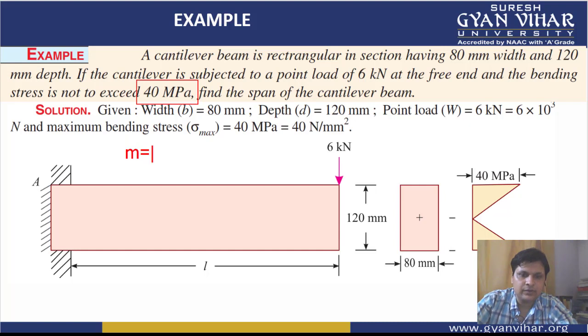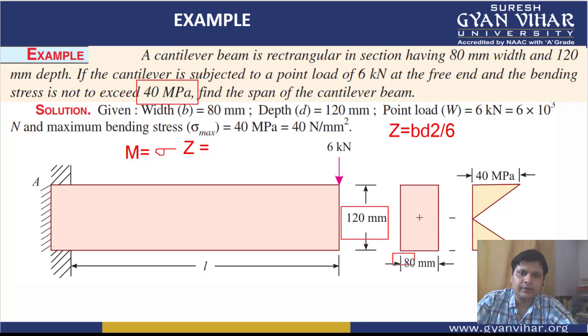What? Capital M is equal to sigma into Z. M is equal to sigma, the maximum stress value which is given in the question, into Z. First of all you would have to calculate this Z value, and it is not a difficult one, because the beam is a rectangular beam, and for a rectangular beam we all know that Z is equal to BD square by 6.